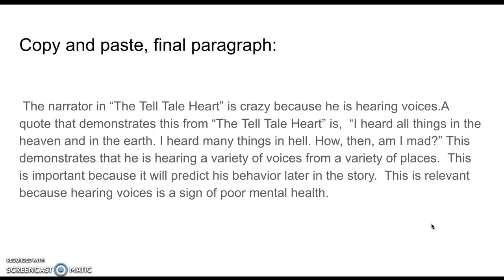Okay? So then once you do all that, you have your paragraph. So look how this all gets put together. The narrator in The Tell-Tale Heart is crazy because he's hearing voices. A quote that demonstrates this from The Tell-Tale Heart is, I heard all things in heaven and on earth. I heard many things in hell. How then am I mad? This demonstrates that he is hearing a variety of voices from a variety of places. This is important because it will predict his behavior later in the story. This is relevant because hearing voices is a sign of poor mental health. It's all right there. Okay?